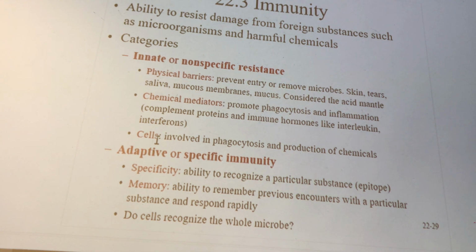That's what we're going to see in adaptive immunity, where we have a T cell that recognizes a specific epitope. An epitope is just a protein and sugar combination that sticks out of the virus, that sticks out of a specific bacterium. So we're going to see what makes E. coli E. coli. What makes these viruses slightly different.